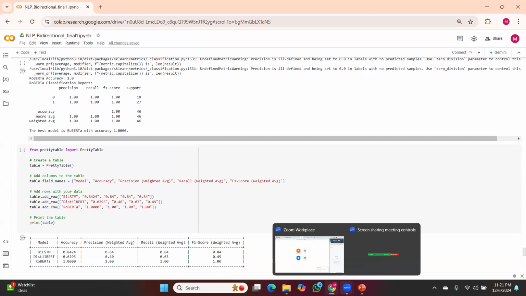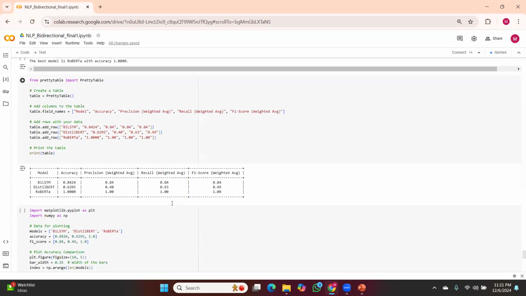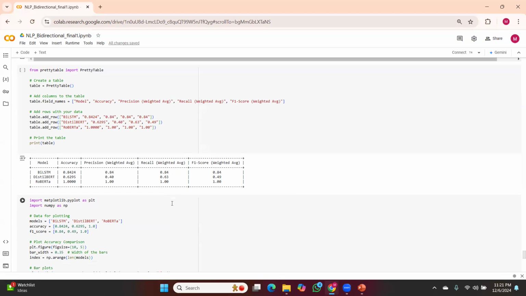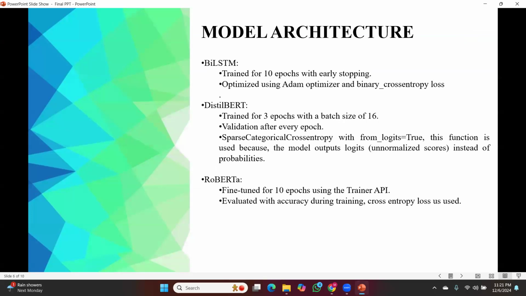For the model architecture, the BiLSTM has an embedding layer initialized with GloVe, bidirectional LSTM layers with 64 and 32 units, and dense layers for binary classification. DistilBERT is a pre-trained transformer model with fewer parameters, fine-tuned with the Adam optimizer, and the learning rate is 5e-5. RoBERTa is a pre-trained transformer model with robust optimization, fine-tuned using the Hugging Face Trainer API. The key parameters are a learning rate of 2e-5, batch size of 8, and 10 epochs.